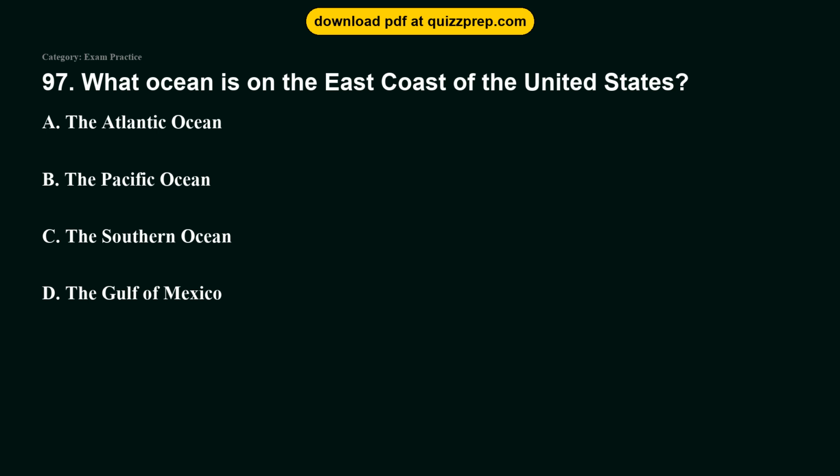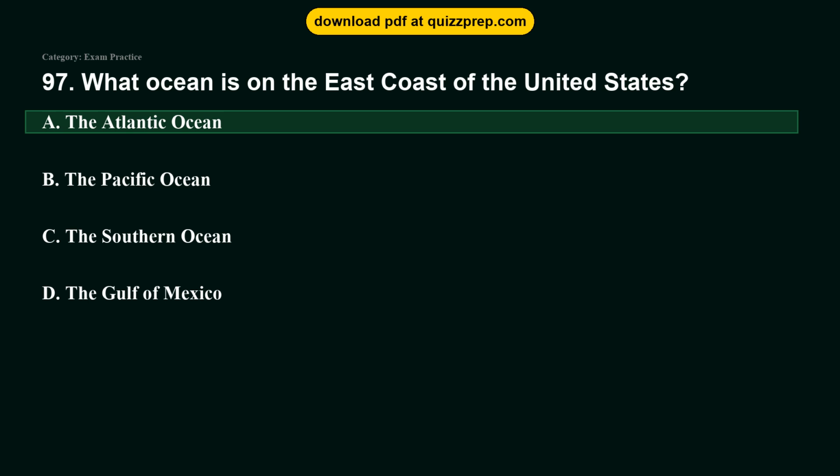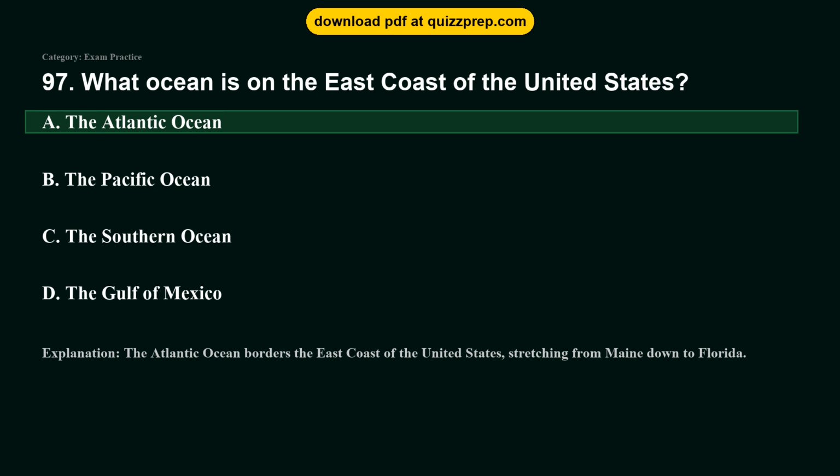Question 97. What ocean is on the east coast of the United States? Option A, the Atlantic Ocean. Option B, the Pacific Ocean. Option C, the Southern Ocean. Option D, the Gulf of Mexico. The correct answer is option A, the Atlantic Ocean. The Atlantic Ocean borders the east coast of the United States, stretching from Maine down to Florida.